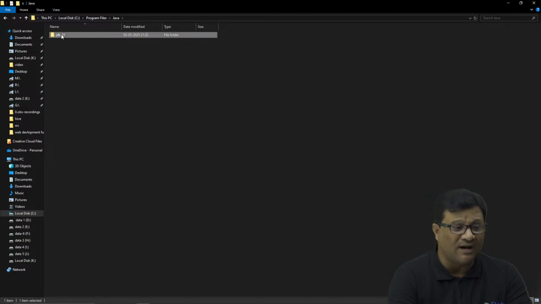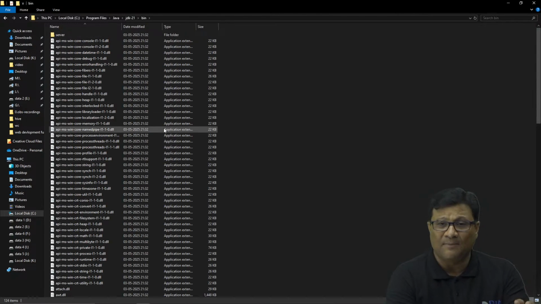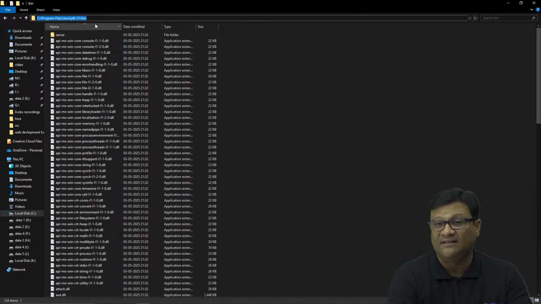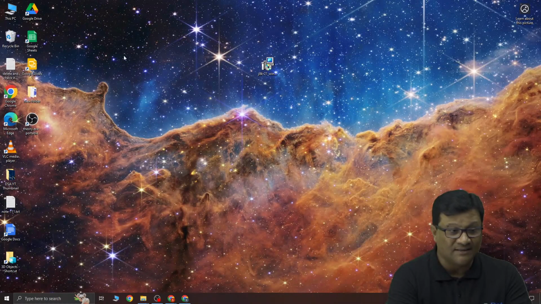Actually, we need to set the environment variable path so that this command we can access from anywhere, right? And simply copy the path up to this bin folder. Okay, C program file Java JDK bin, and then simply right click on this my computer icon.